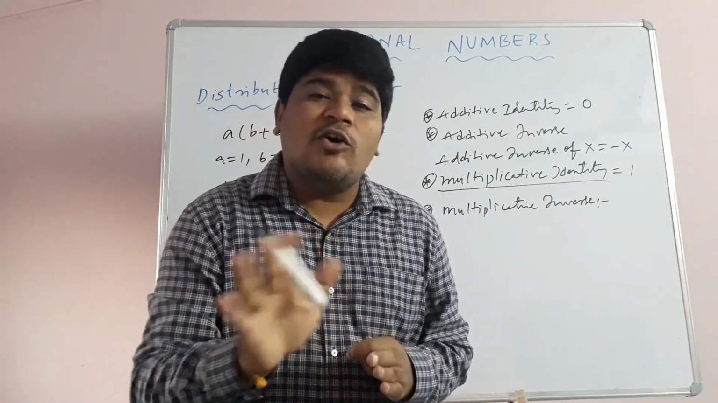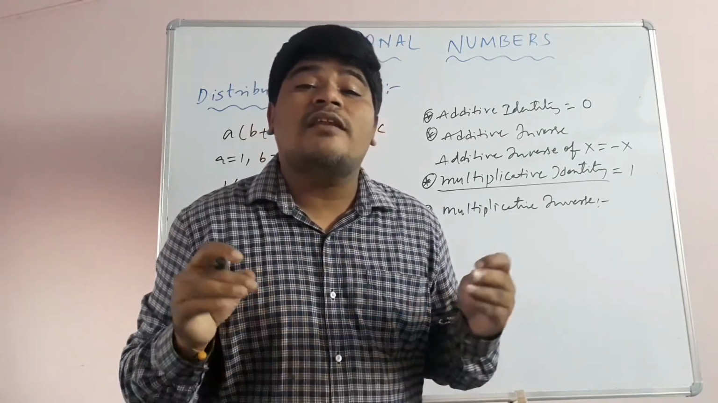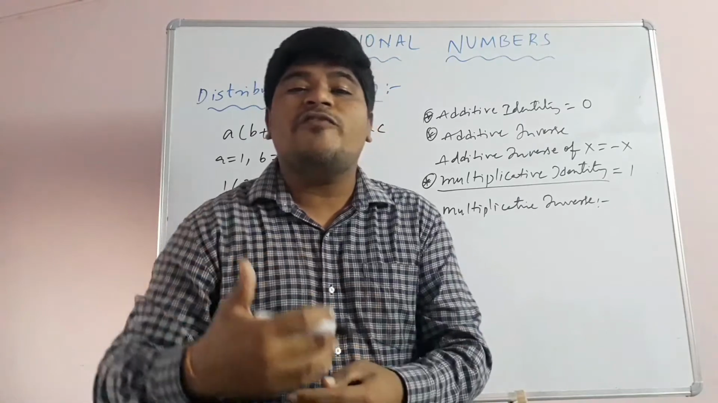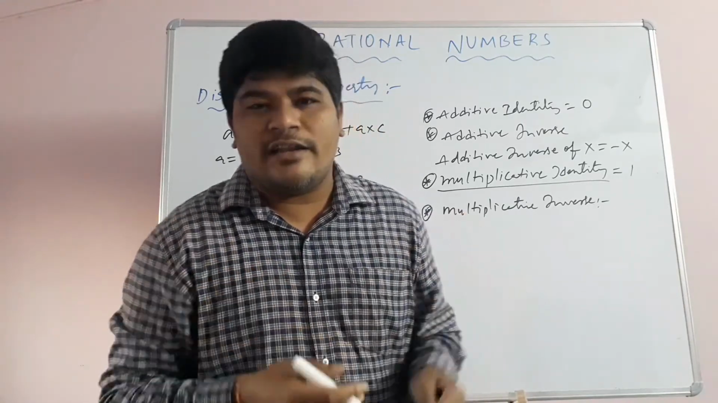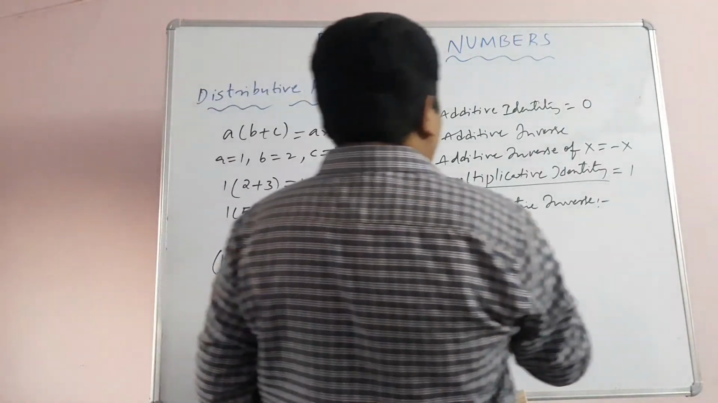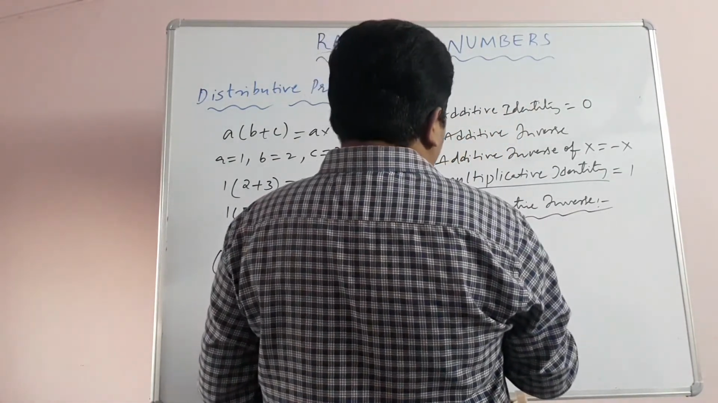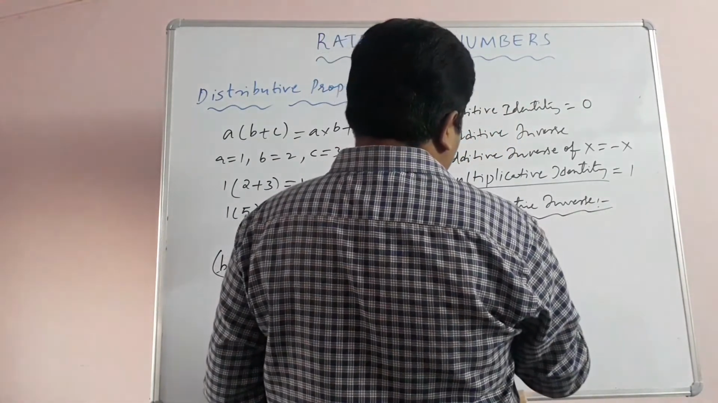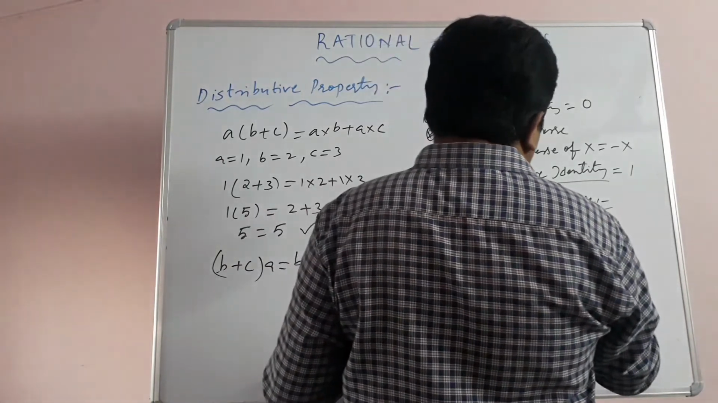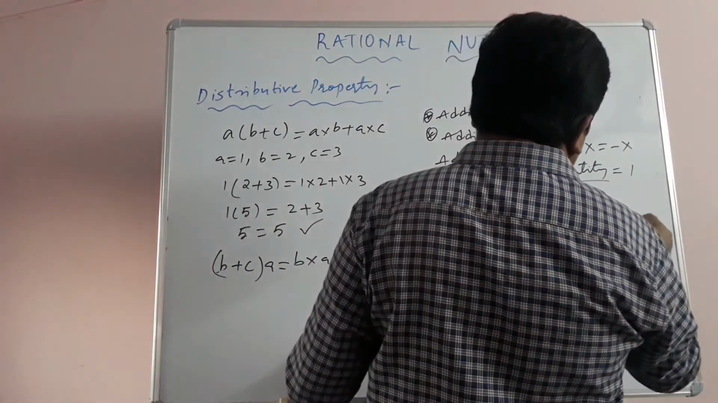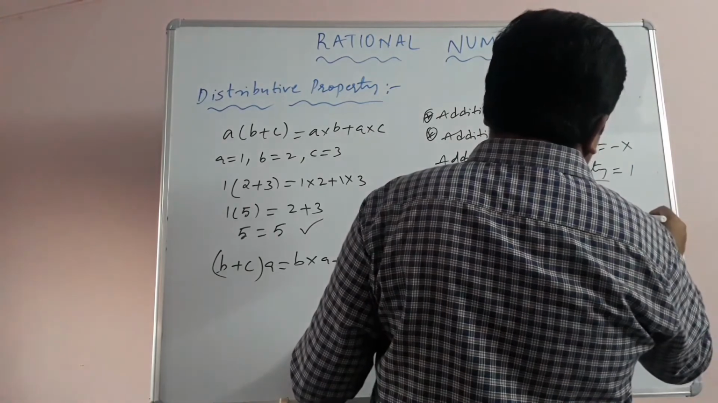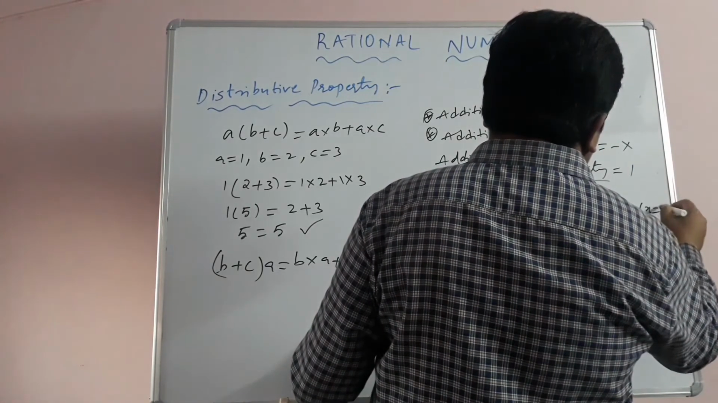So children, to 0 multiplicative inverse is not possible because 1 by 0, if you take, that is undefined. So if x is a non-zero number, then multiplicative inverse of x is equal to 1 by x. So here x must be not equal to 0.